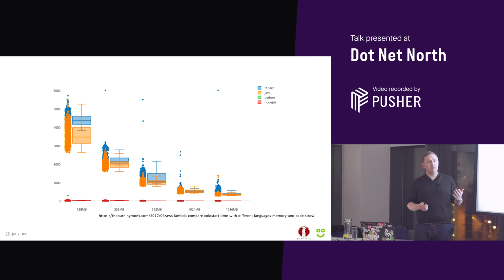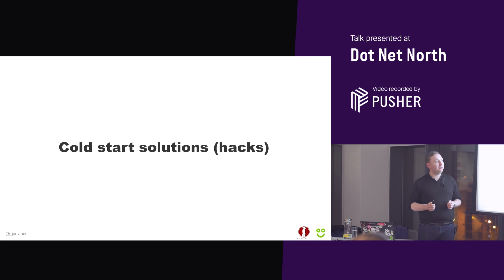It's worse if we attach it to a VPC. So if you need to access things that are private in your VPC in AWS, which is essentially a private network, I've seen this for 128 megabytes for C# be well over 30 seconds, which is horrendous. It's really bad. So what can we do about that? What solutions have we got? There are no solutions. There are a few hacks.